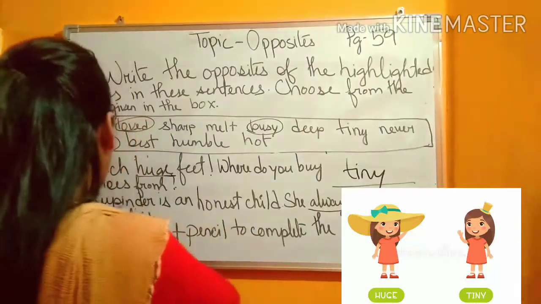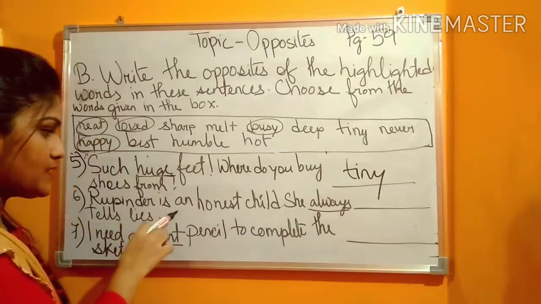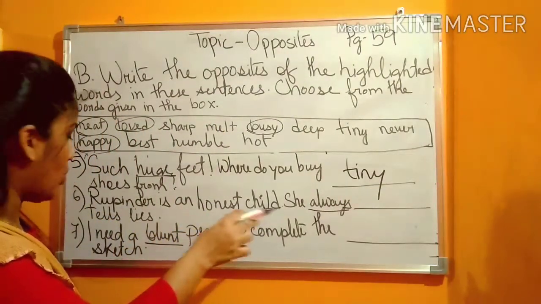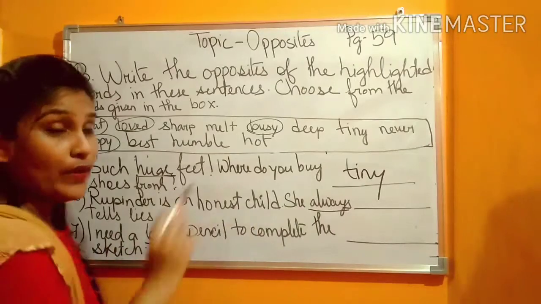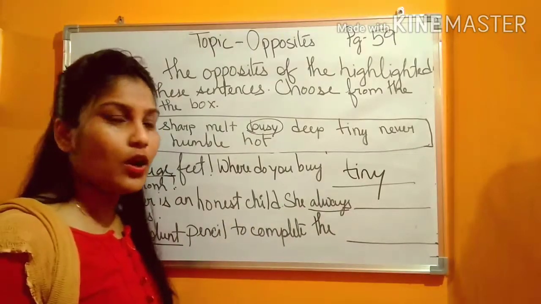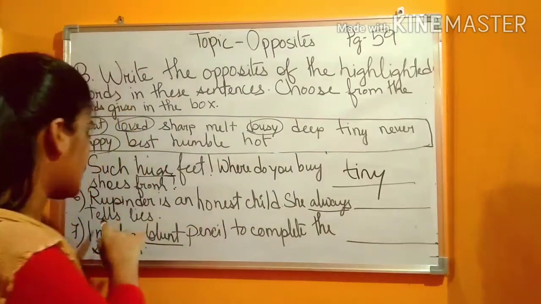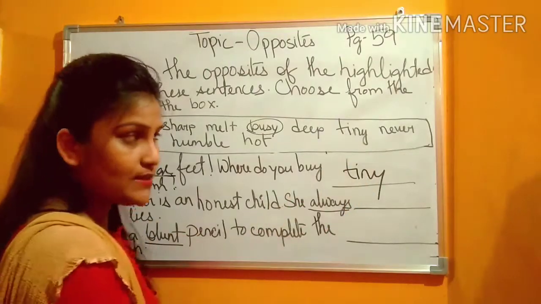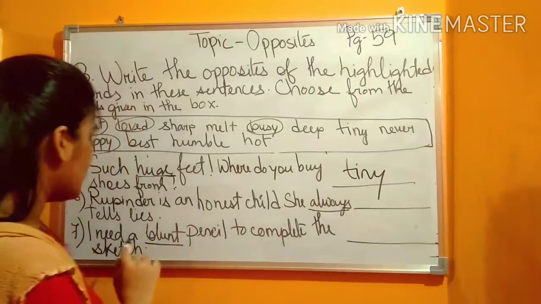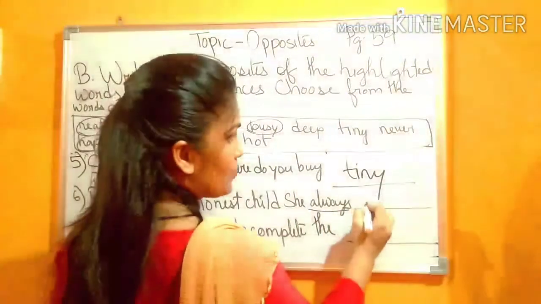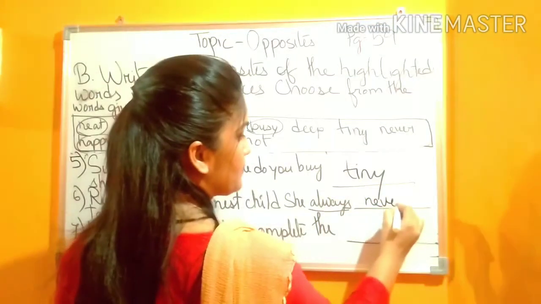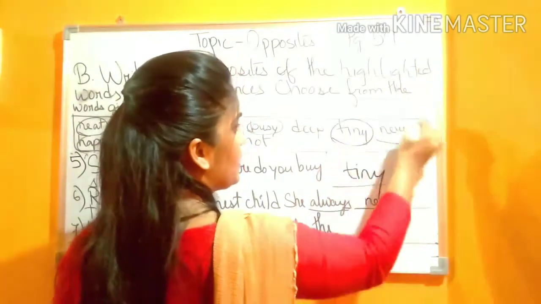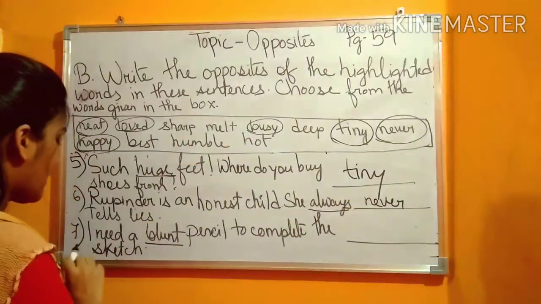Okay. Now number 6. Rupinder is an honest child. She always tells lies. Always means what? Regular. On a regular basis she tells lies. So, what will be the opposite of the word always? Never. She never tells lies. So it will be never. Okay. So this one is done.